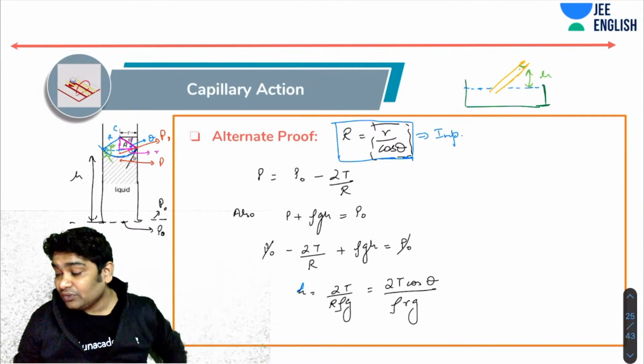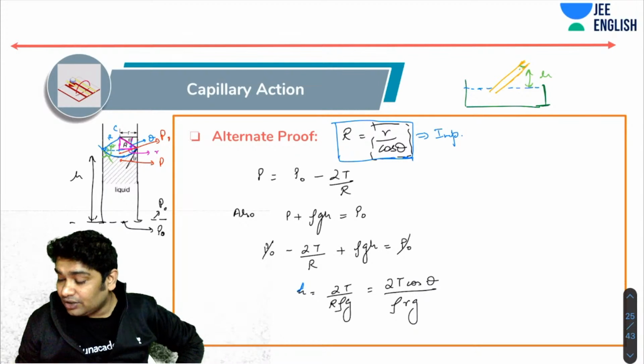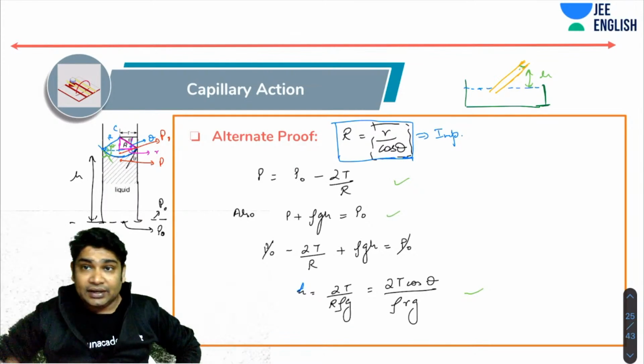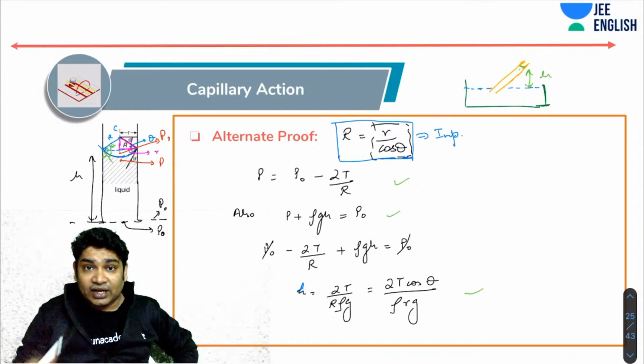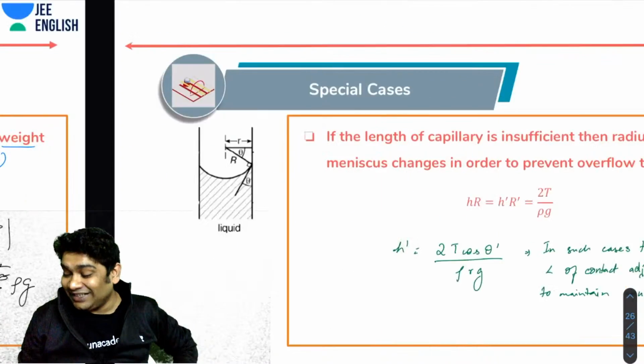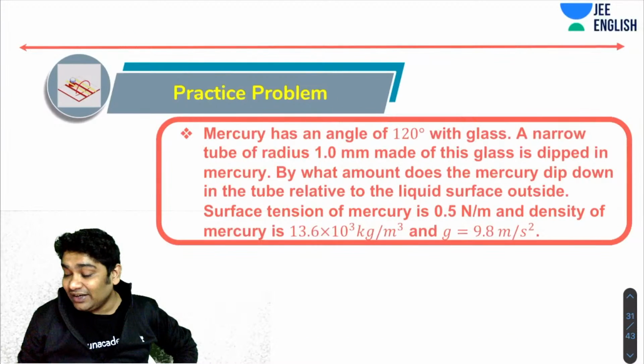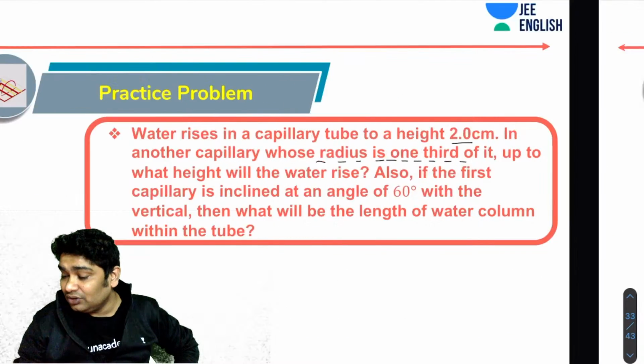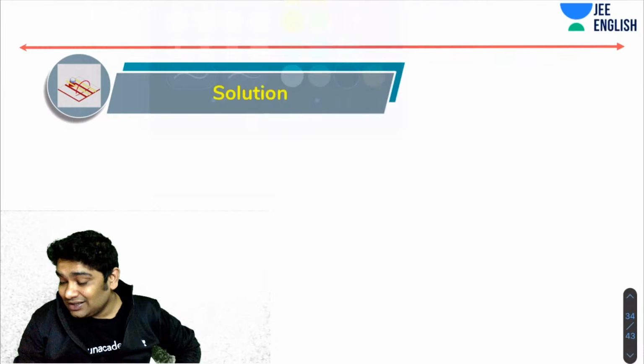Please remember that. The pressure equations, this would remain the same, this would remain the same, so this would remain the same. So in an inclined capillary, the water rises up to the same vertical height. Please remember that. Very, very interesting situation. Again, this is very simple. You know that since